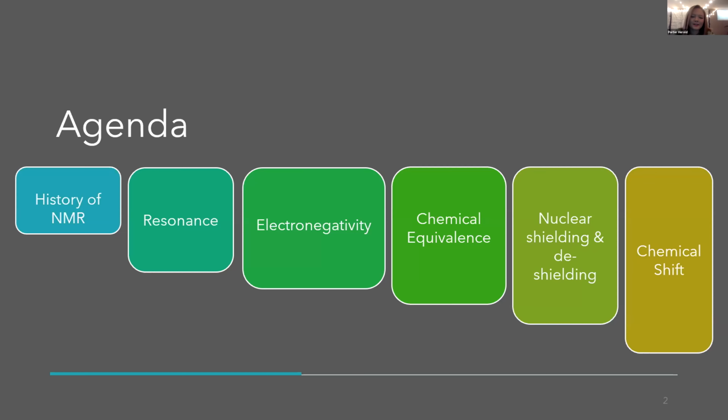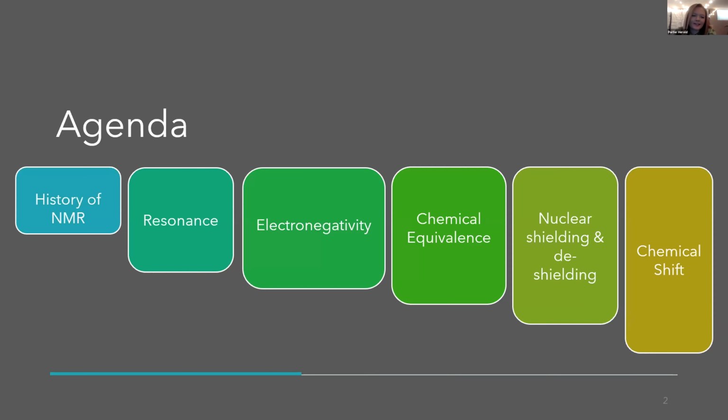I'll be talking about electronegativity, chemical equivalence, nuclear shielding, and deshielding, and those are just three factors that impact our NMR spectroscopy, our analysis. And I'll be talking about chemical shift, which is a component of our NMR graph.